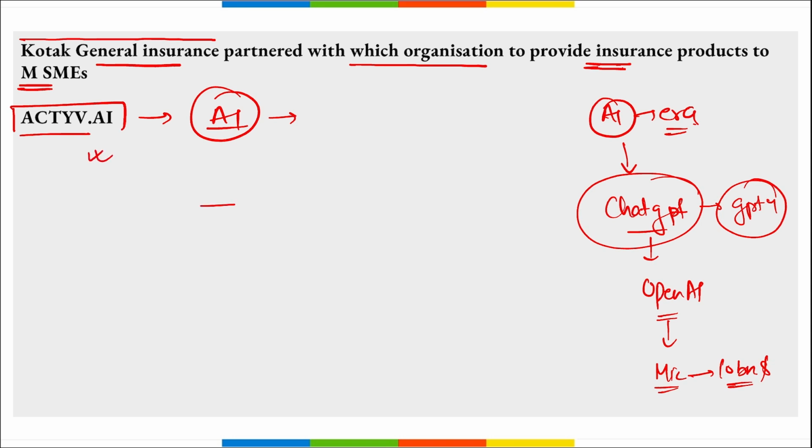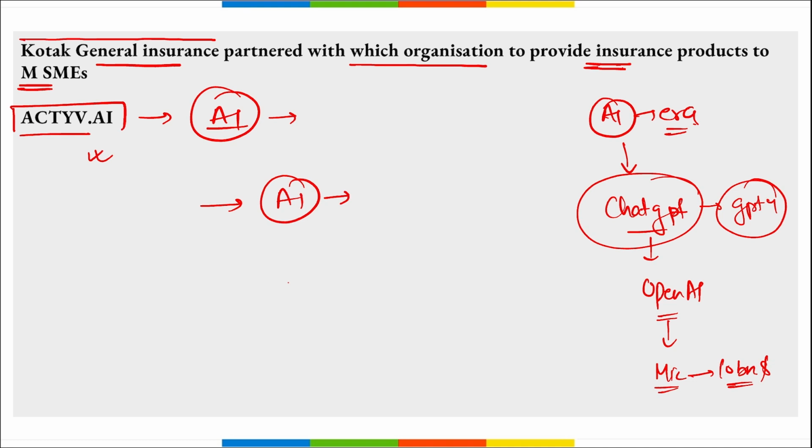to the MSMEs that will be made by the AI models, right? That will be generated by the AI models based on the needs of those particular small businesses, of those micro, small and medium businesses, right? Highly important.